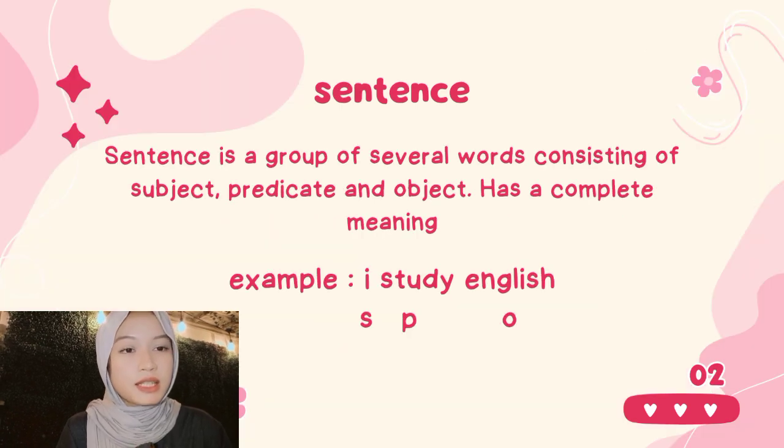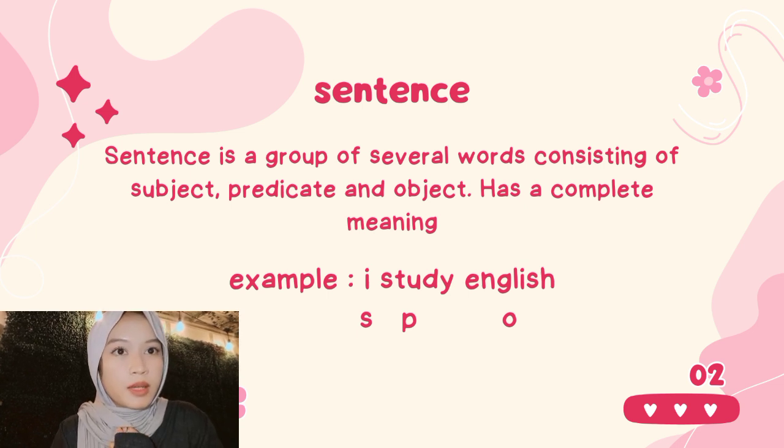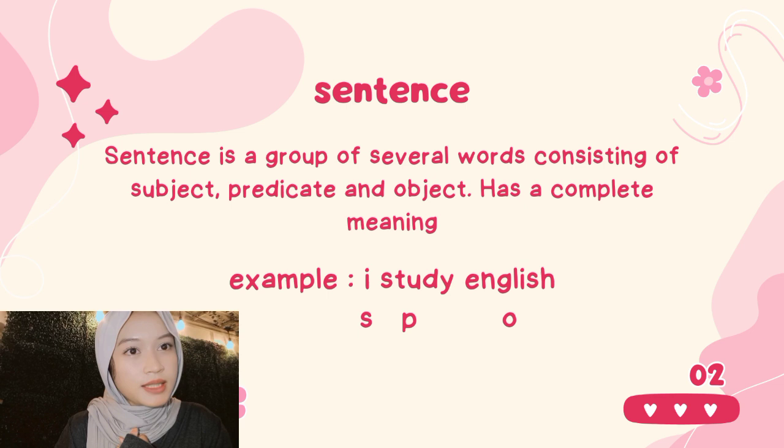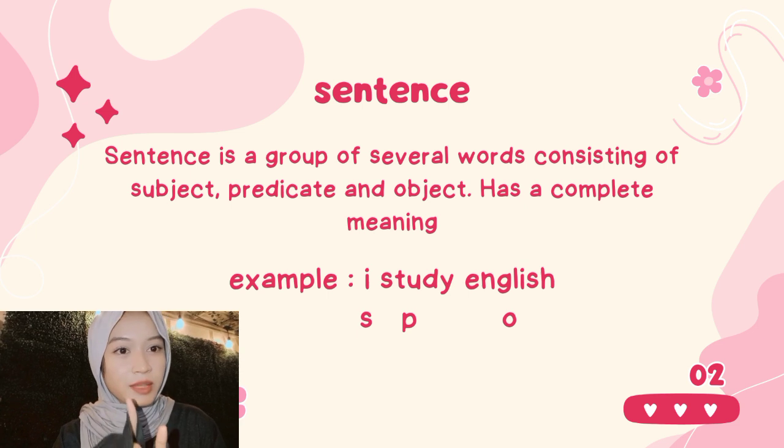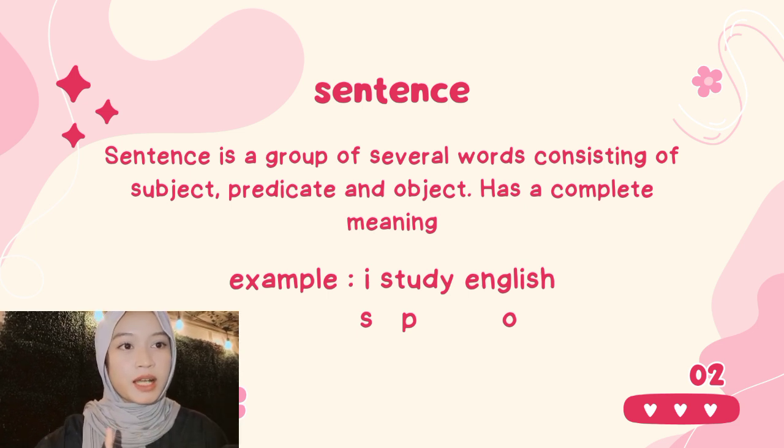And next, there is sentence. A sentence is a group of several words consisting of subject, predicate, and object, which has a complete meaning. The example is: I study English. Here, I is the subject, study is the predicate, and English is the object.